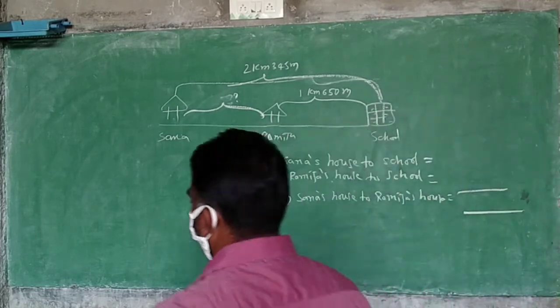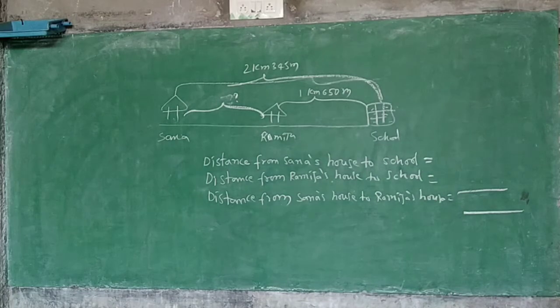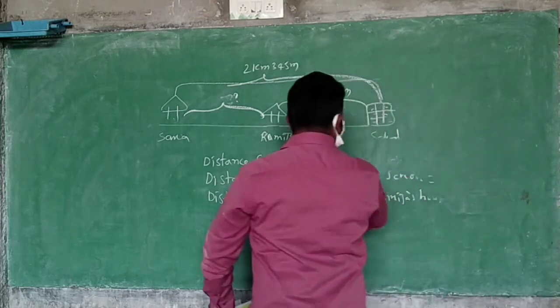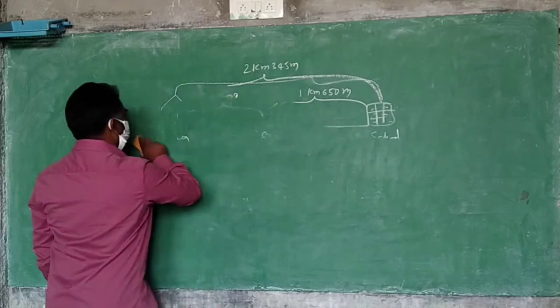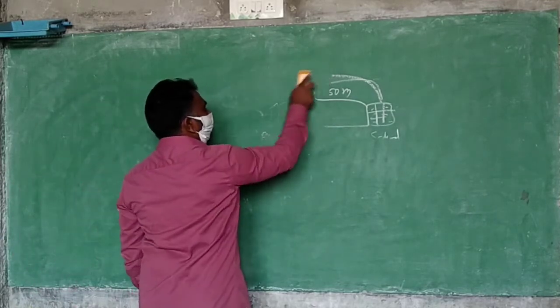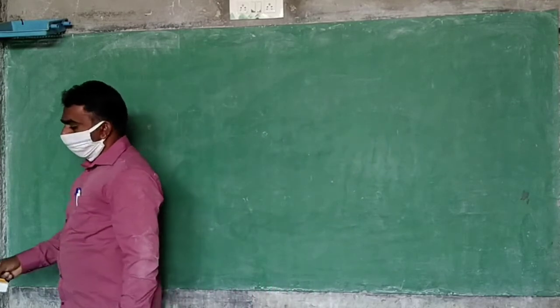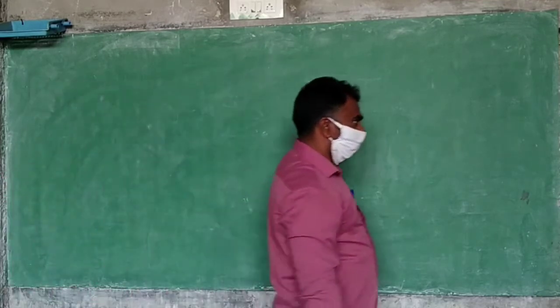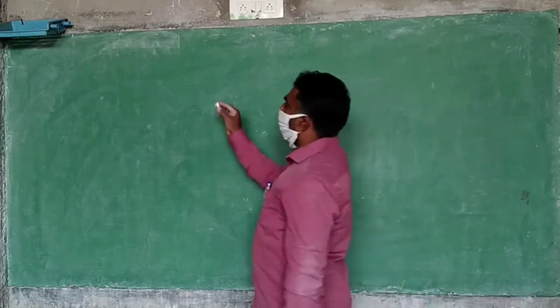Now I am going to explain the sixth one. Listen everyone. Question number 6.